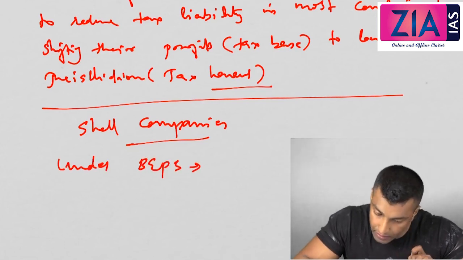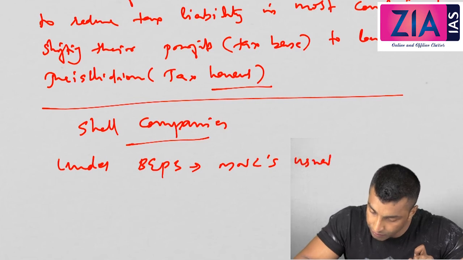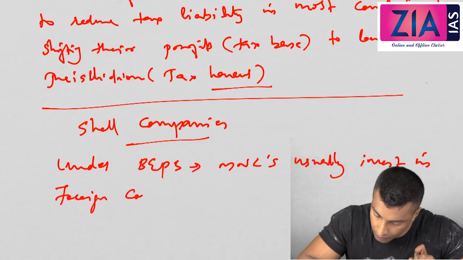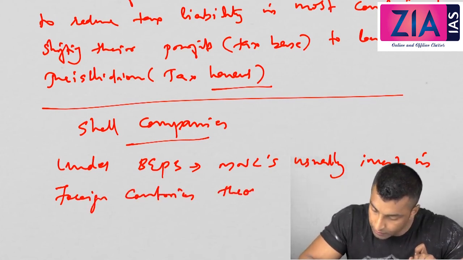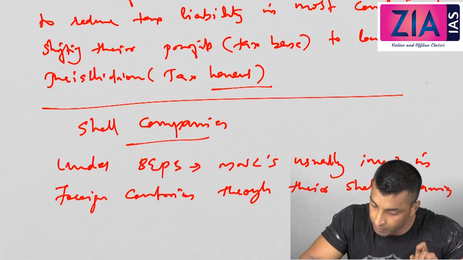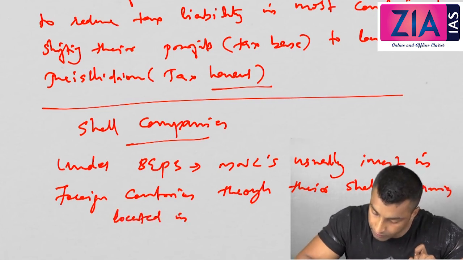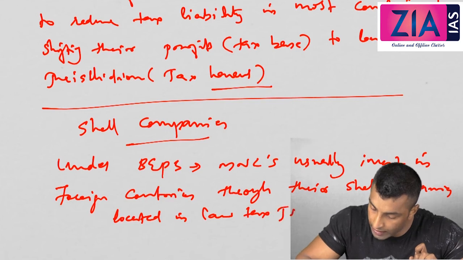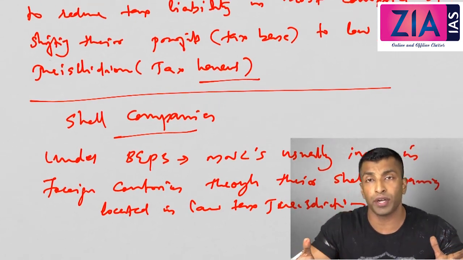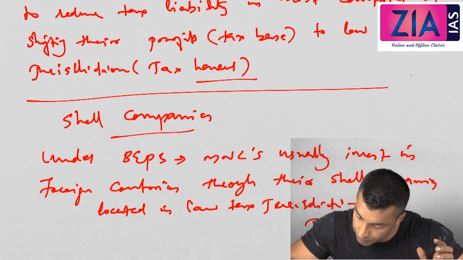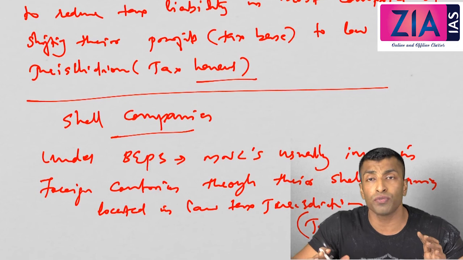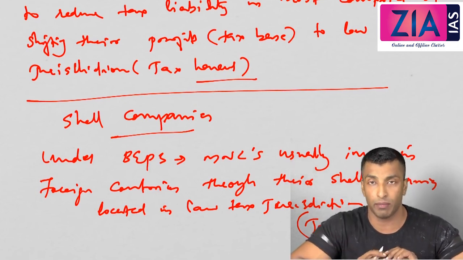Under BEPS, MNCs usually invest in foreign countries through their shell companies located in low tax jurisdiction. Okay, so it is also called treaty shopping. So treaty shopping is basically or effectively the misuse of DTAA, double taxation avoidance agreement.